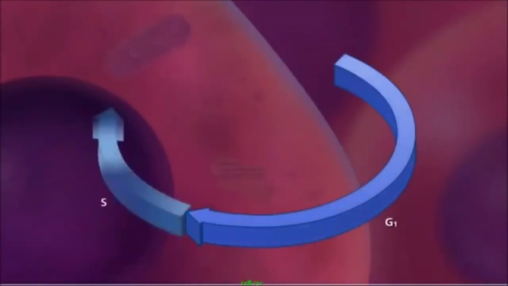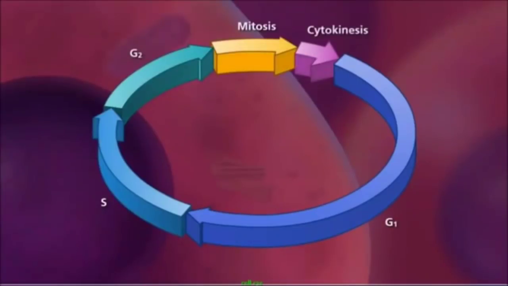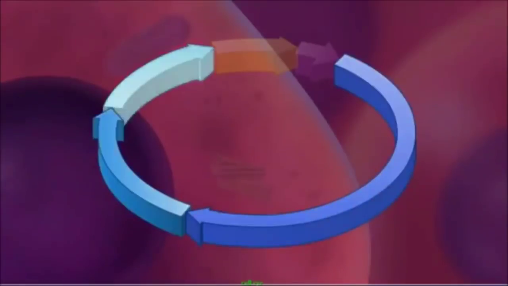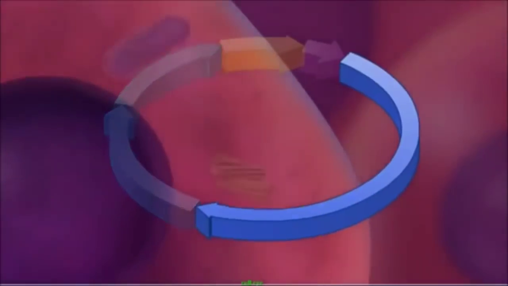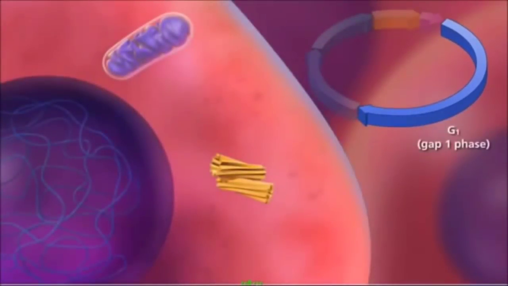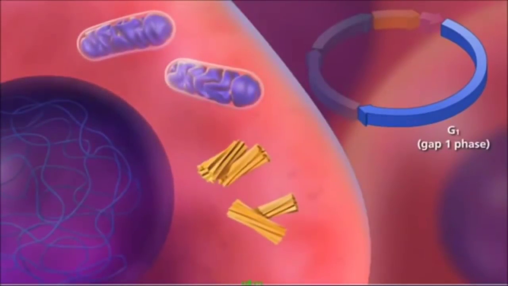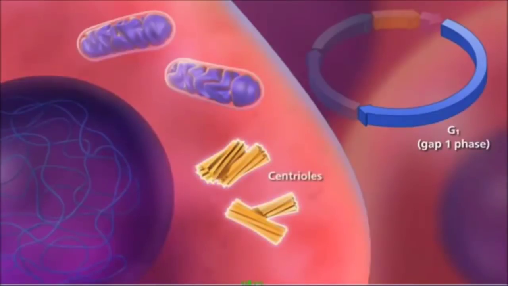The replication of DNA and the formation of sister chromatids is one part of the entire cell cycle. To prepare for cell division, the cell goes through interphase, which can be divided into 3 distinct phases. During G1 or gap 1 phase, all the organelles and cytoplasmic components, including the centrioles in animal cells, replicate.